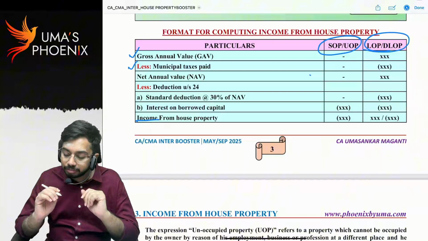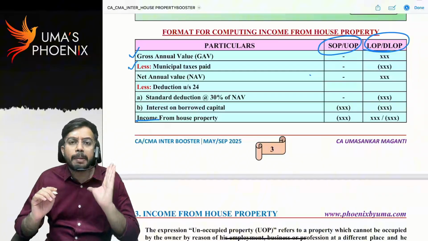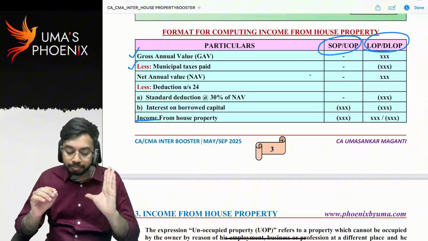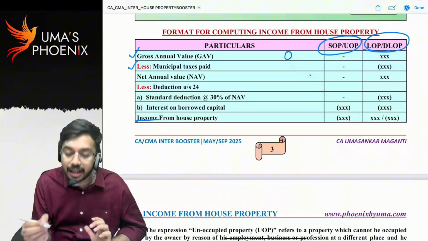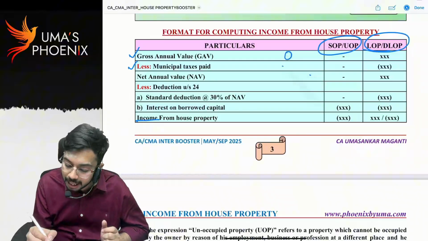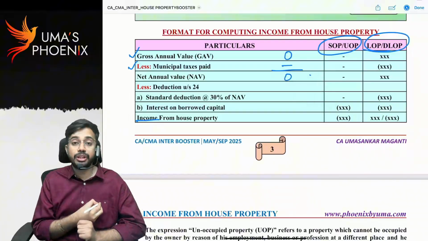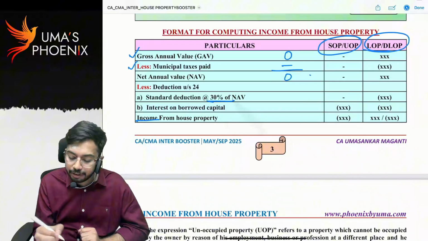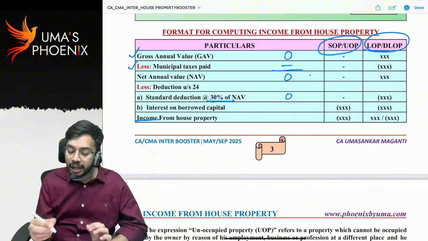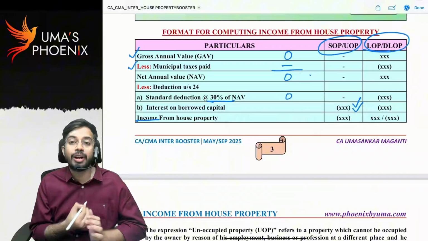First, in case of self-occupied property or unoccupied property, gross annual value will be considered as 0. Municipal taxes are also not allowed as deduction. Thereby net annual value is also 0. Standard deduction 24A is also not allowed. Only interest on borrowed capital is allowed as deduction.